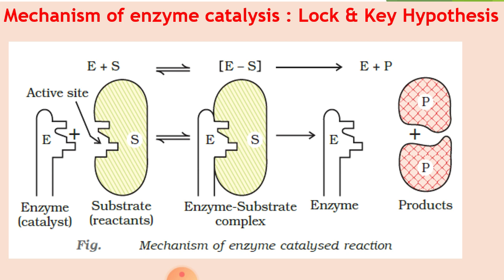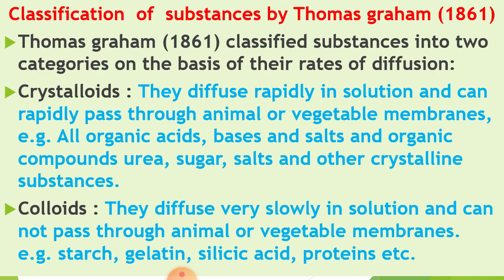Okay dear students. Now dear students, classification of substances by Thomas Graham. Again here, Thomas Graham in 1861 classified substances into two categories on the basis of their rate of diffusion. One category belongs to the crystalloids and the second category belongs to the colloids.